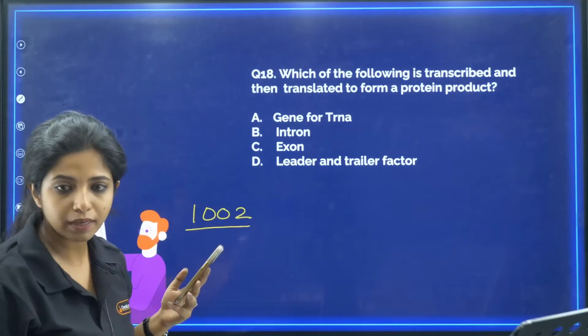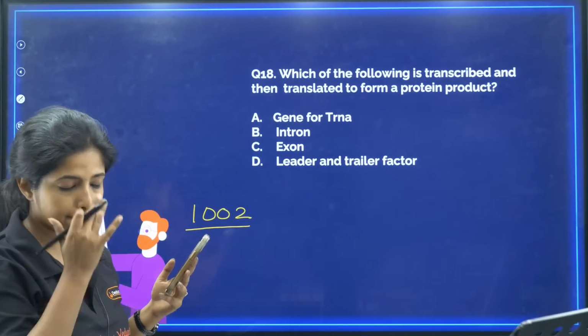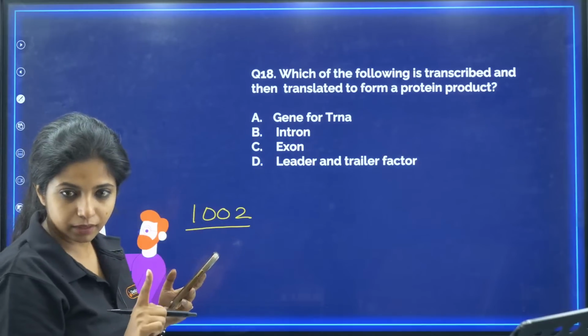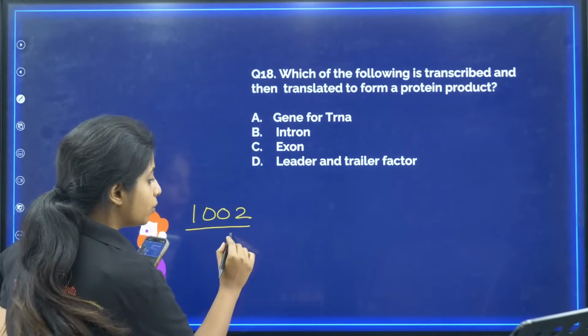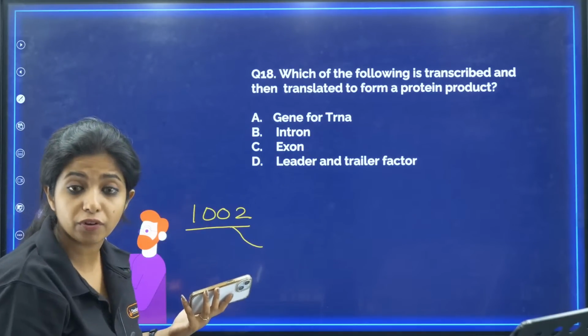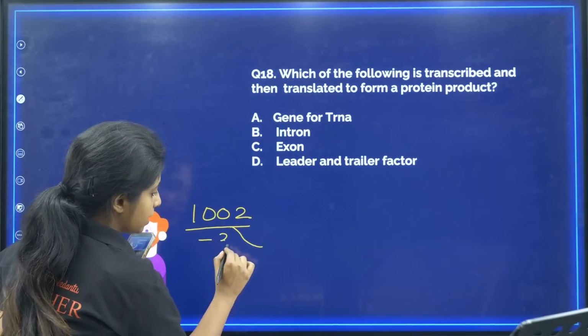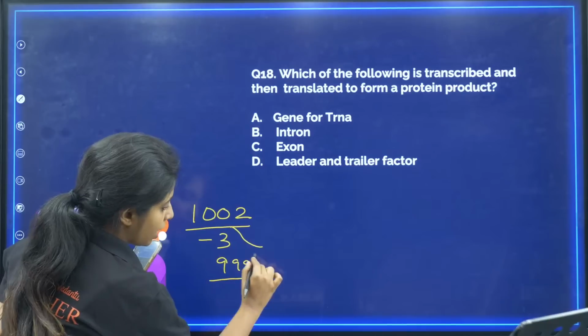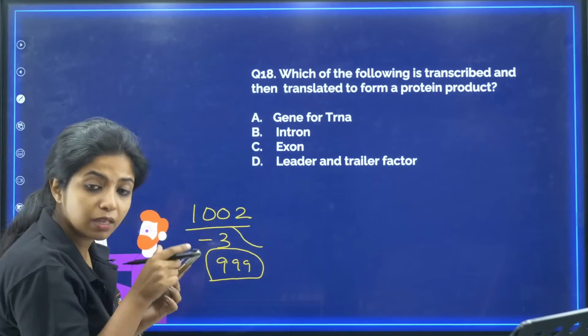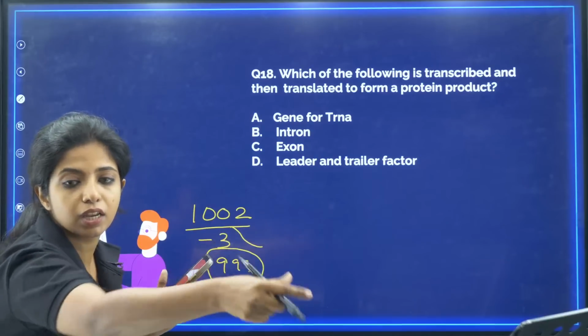So we have these many nucleotides. Now, basically what is happening? You have a terminator codon. Terminator codon consists of 3 nucleotides. So we have to remove 3 nucleotides because they are not going to code for any amino acids. So I do minus 3, I get 999. Now we have 999 nucleotides. These 999 nucleotides make a bunch of 3 codons.